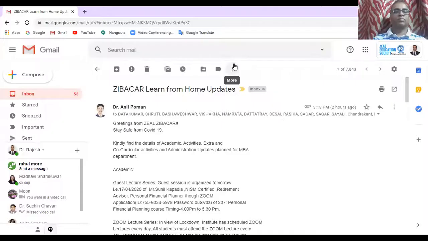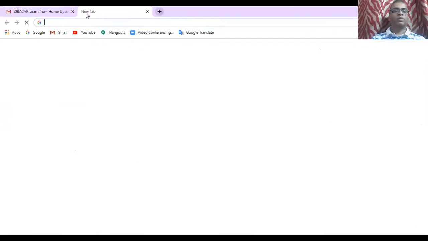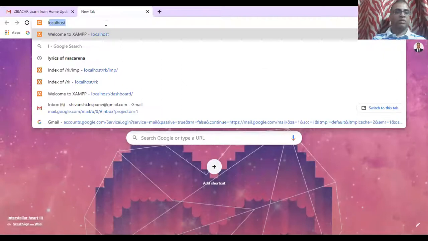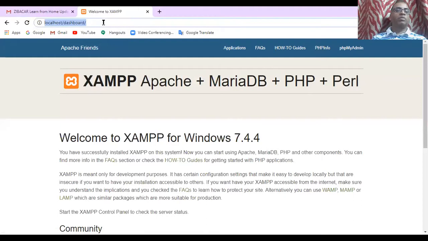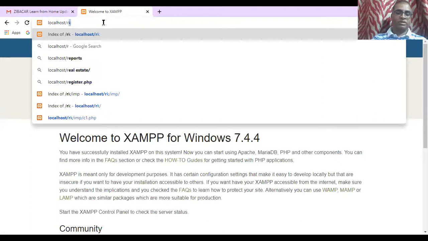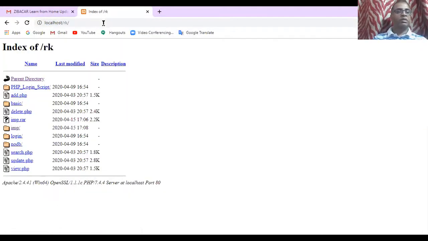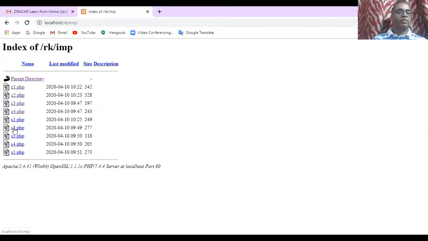Now I'm going to stop sharing. Then I'm going to run my browser. I'll open the localhost and check whether it is working. Yeah, it is working. So I'm going into my file. My file name is RK. I'll open this. Here I have created one folder, its folder name is IMP. I'm going to start my program.